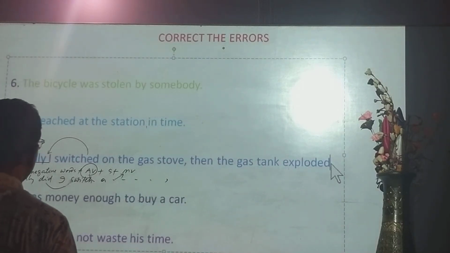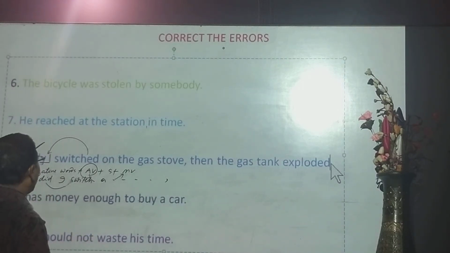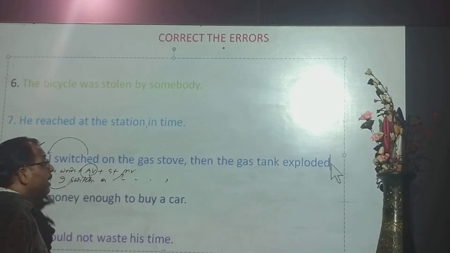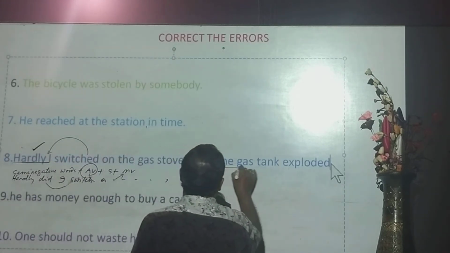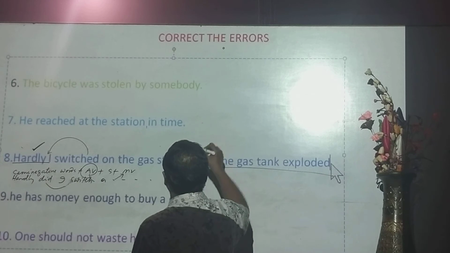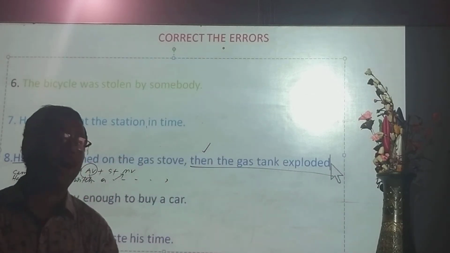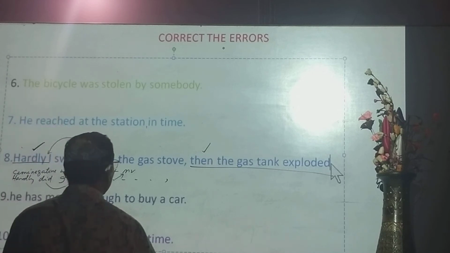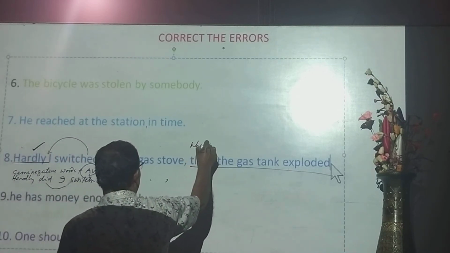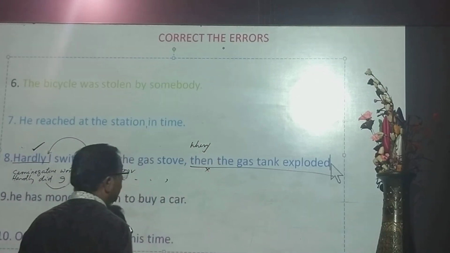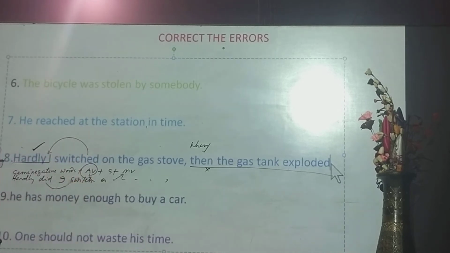When a clause is introduced by hardly, the second clause is introduced by a specific word. It will be hardly when, not then. And look, these are simultaneous actions, instant actions.